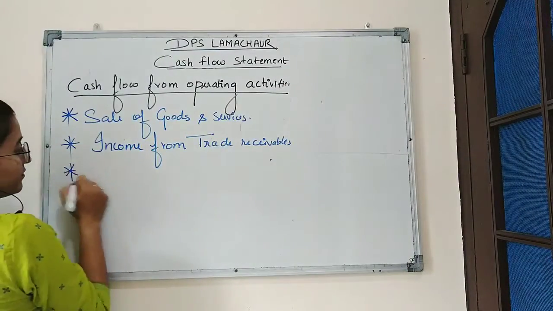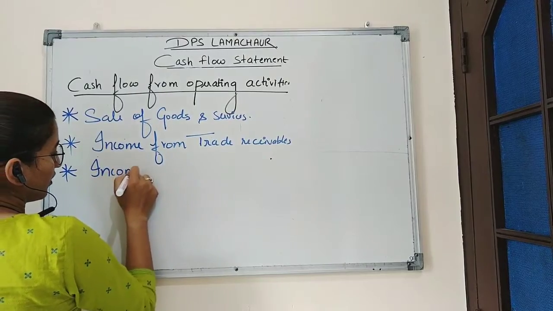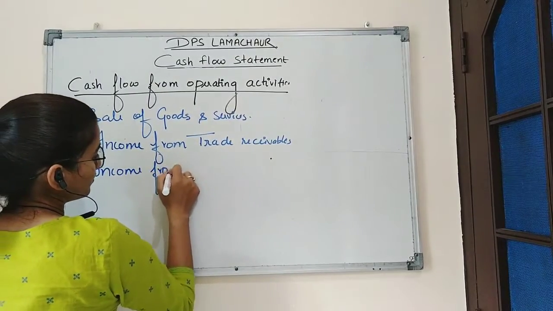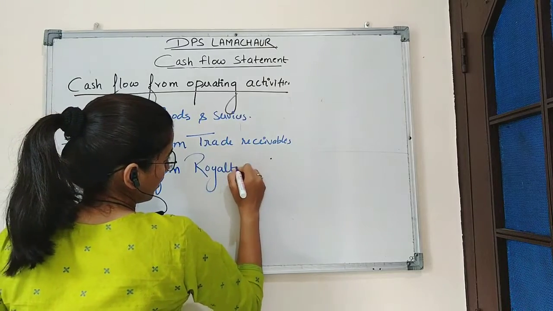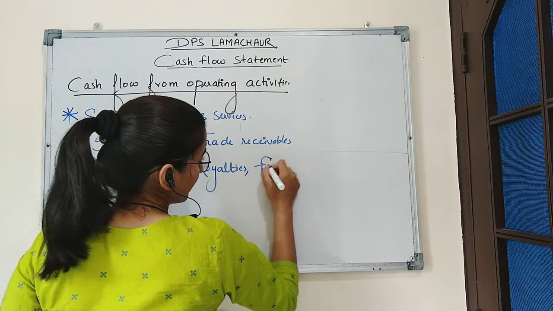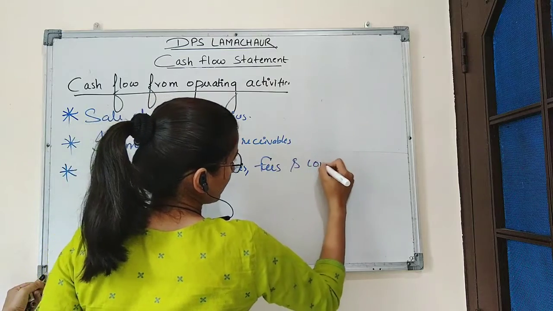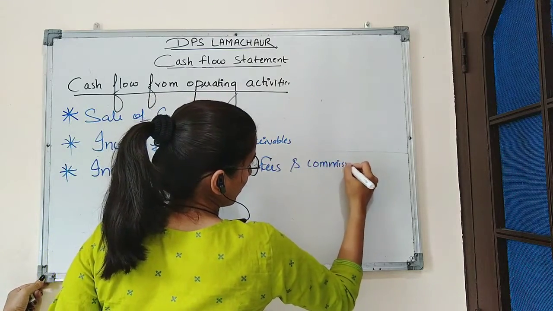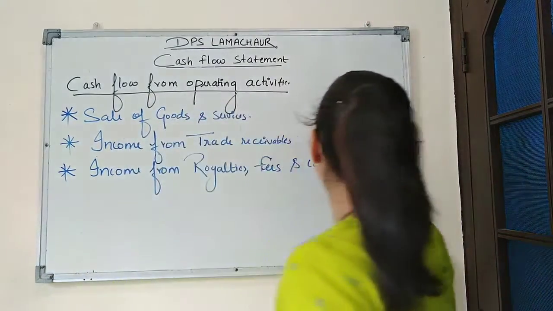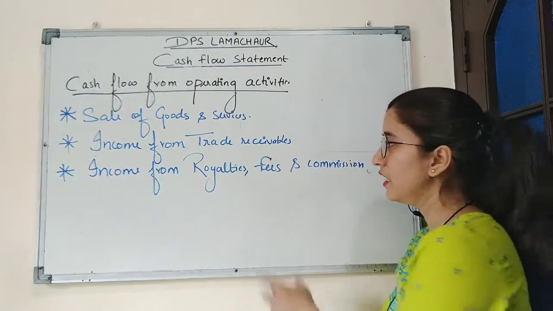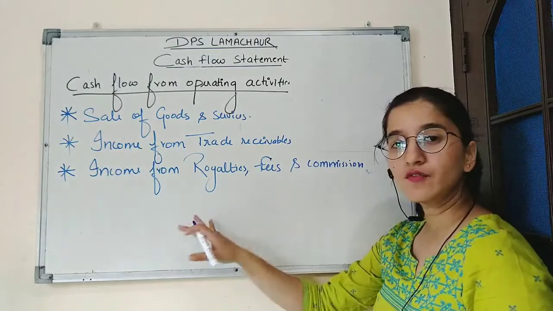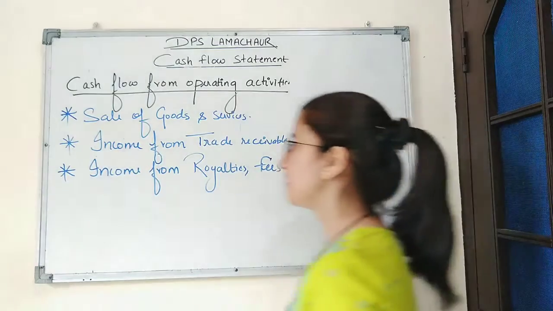Third is income from royalties, fees and commission. So whatever income which is earned from royalties, fees and commission, it is considered as income from operating activities.